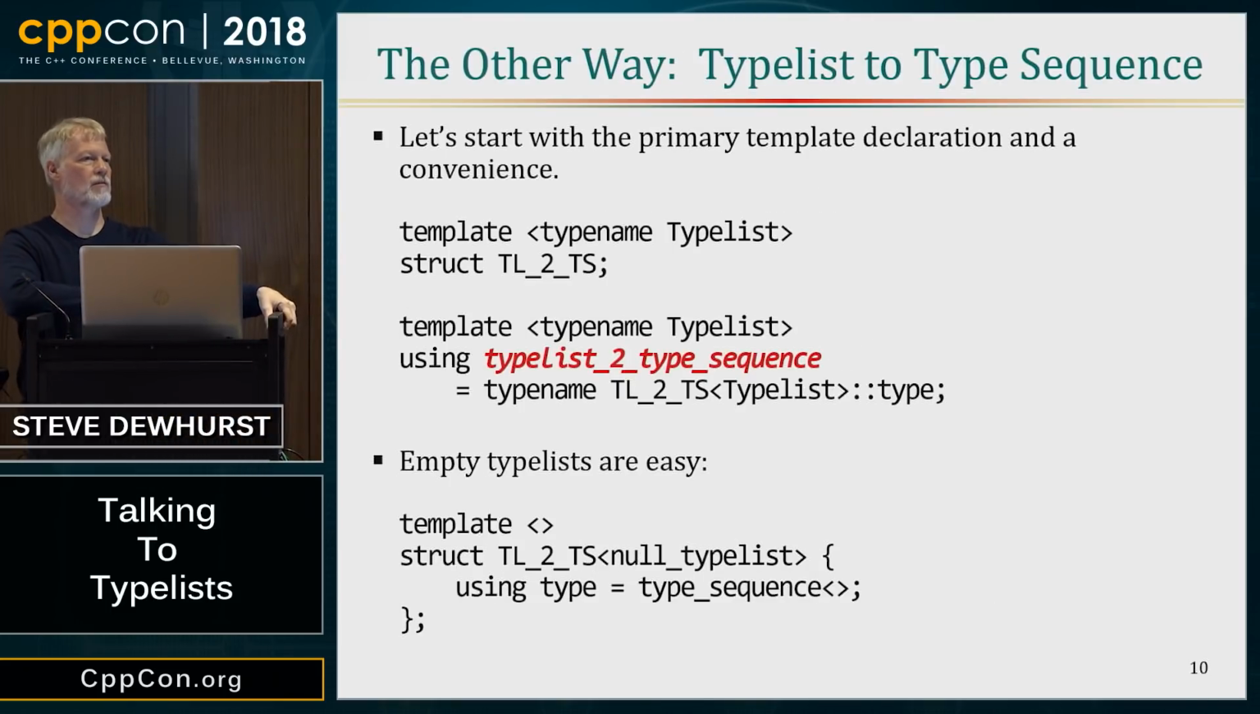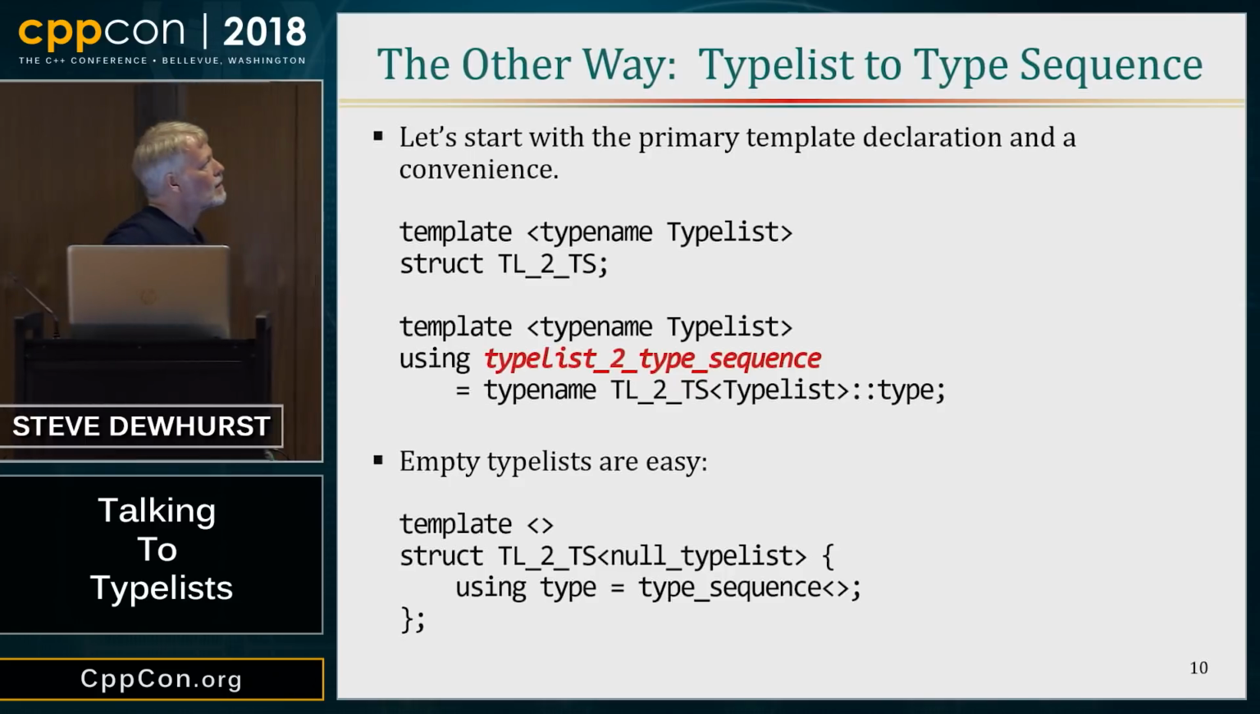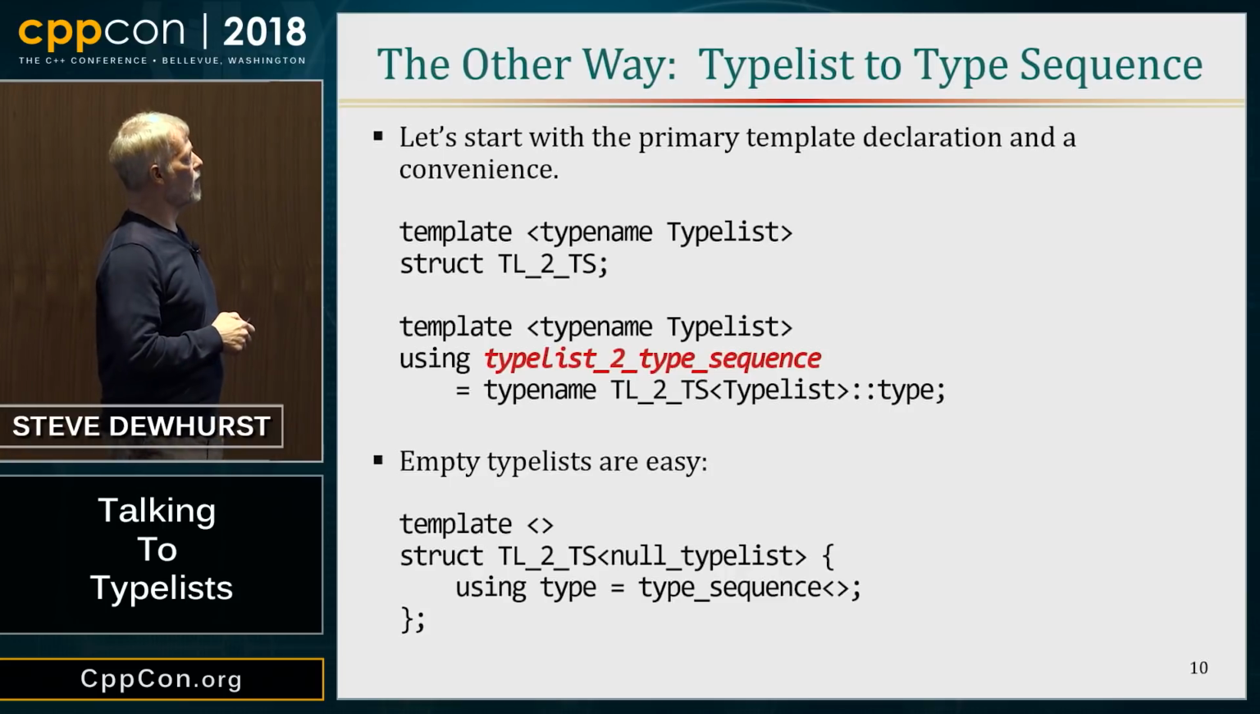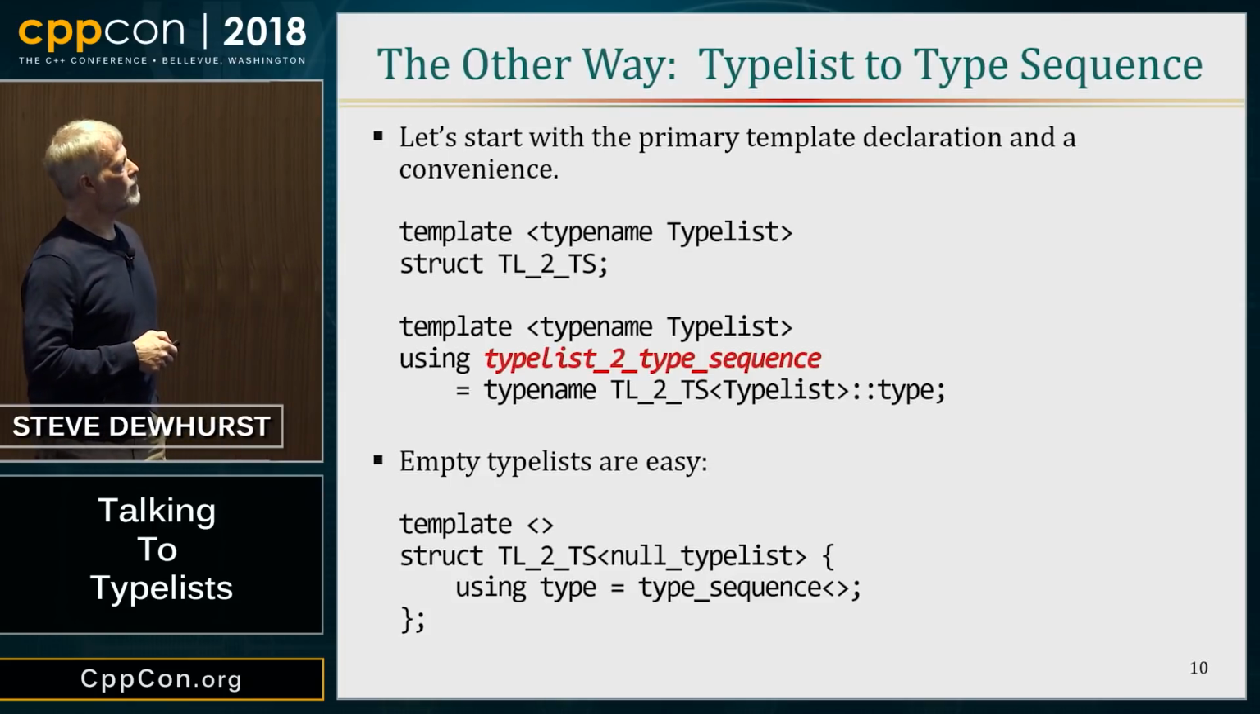What about type list to type sequence? I want to go back the other way, too. So here's my primary template. I'm going to use a first rest again on this, probably due to lack of imagination. So here's my primary template. Here's my convenience template using, type list to type sequence.